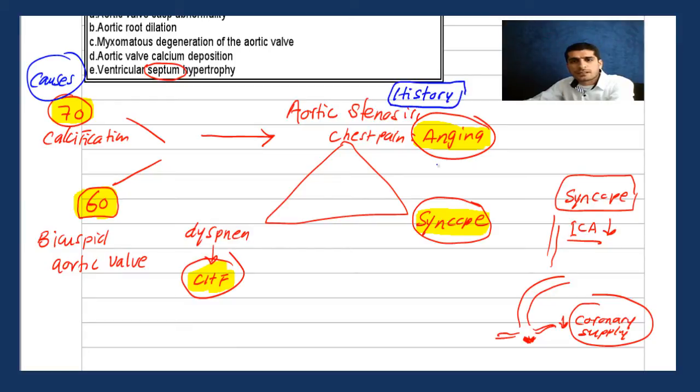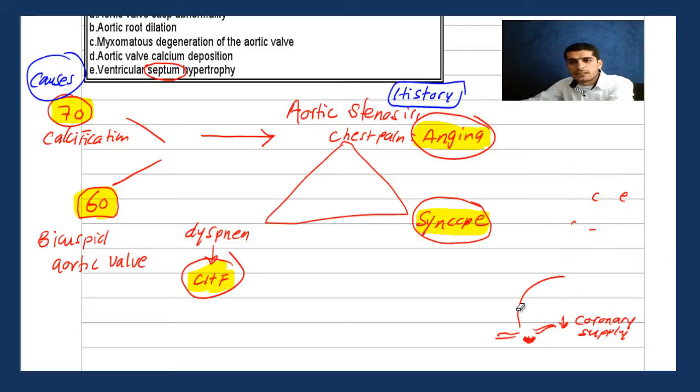Right? Which is basically angina, syncope. Let me delete this one because we already explained it, which is decreased blood supply to the coronary, or decreased blood supply to the internal carotid artery. And then lastly, you get physical exam.